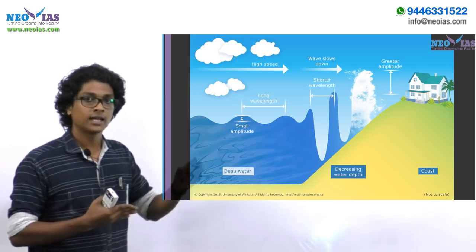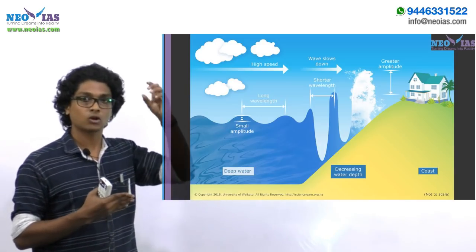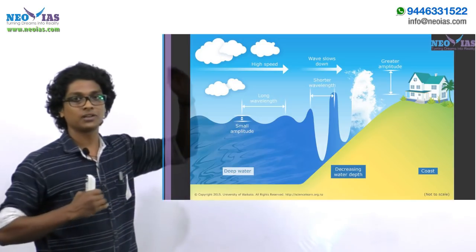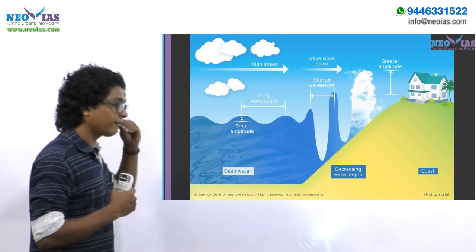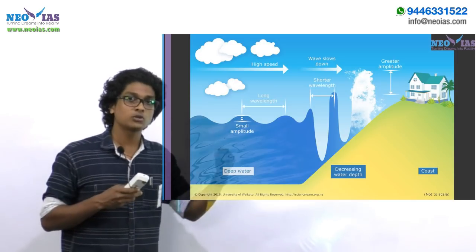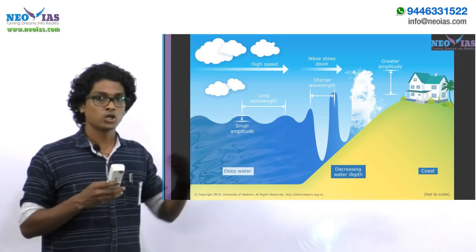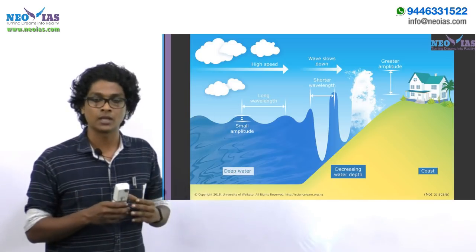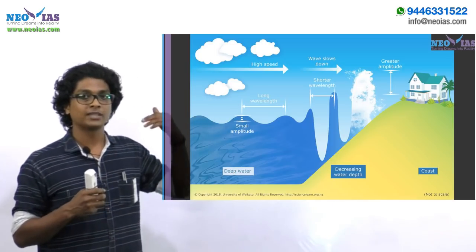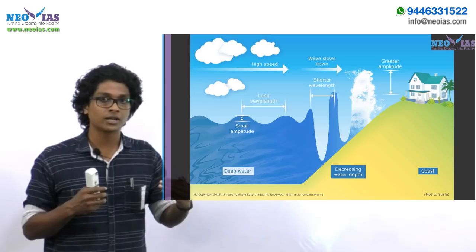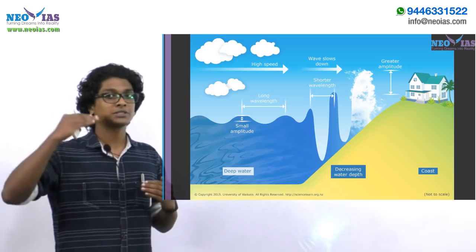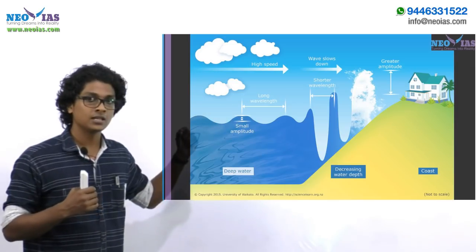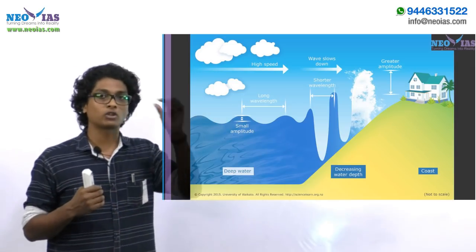Now, as I said, if the energy needs to be maintained constant, and the wavelength is decreasing, the wave height will increase. Now, if I ask you to imagine a tsunami wave, you won't be imagining a simple gentle rise and fall in the sea. Rather, when the tsunami waves reach a coastal region, they have a height as much as 30 meters. It's huge. But in deep sea, they are even a slight swell of 12 inches.